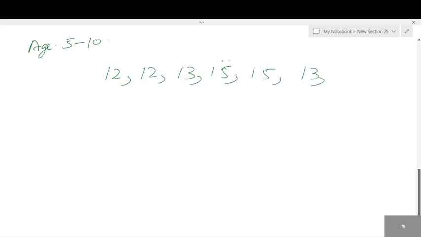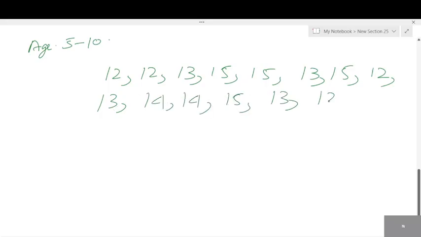You keep randomly asking students about the age. Then some 15, again 15, 12, 13, 14, again 15, 13, 12, 14, 15. Now tell me the least number. Tell me the lowest value. What's the lowest value? Highest value?